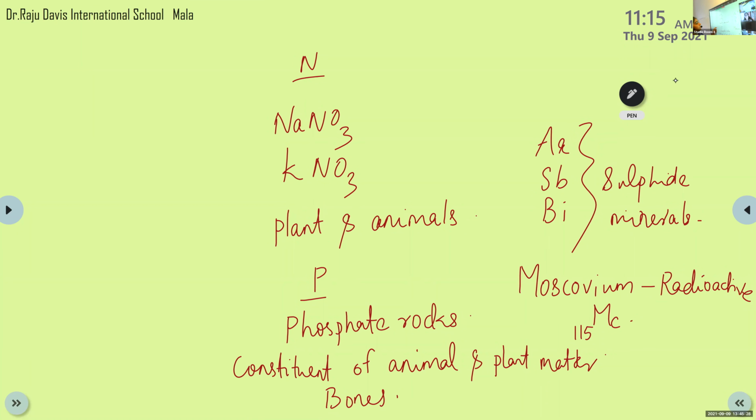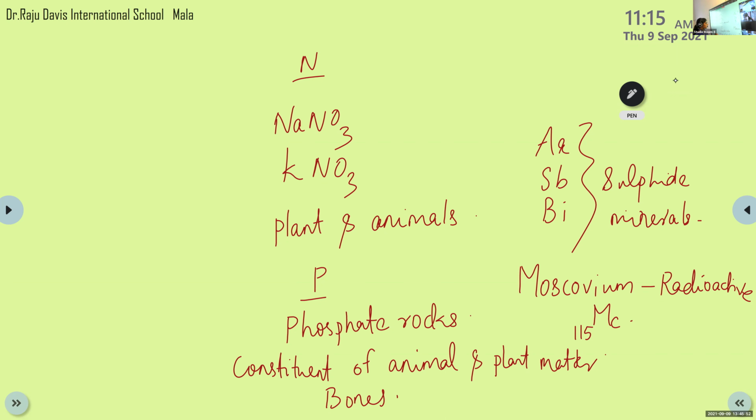In the case of the radioactive element moscovium, it lives for a very short time and very little quantity is obtained from nature. That's why a complete study of this element is not possible. So that's about the occurrence. Nitrogen is from sodium nitrate and potassium nitrate, and the protein content of plants and animals is made up of nitrogen.